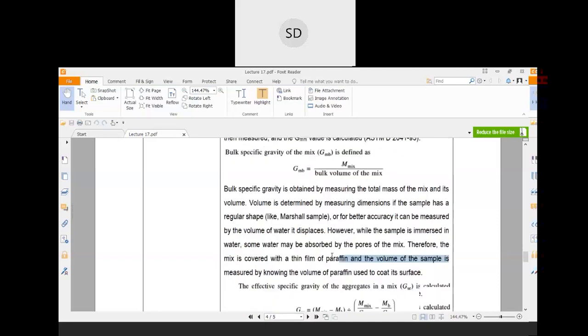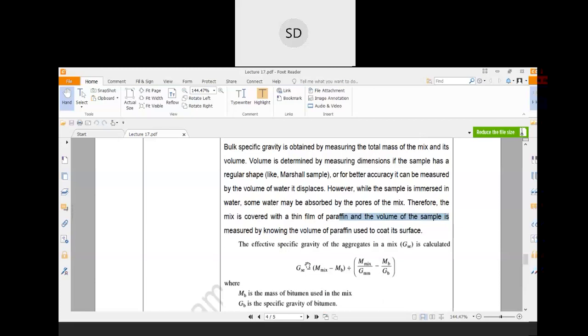The next, third definition is the effective specific gravity of the aggregate in the mix. Previously it was the effective specific gravity of the aggregate. Now here it is the effective specific gravity of the aggregate in the mix. So basically here you have to find out the effective specific gravity of the aggregate. As it is aggregate, first you need to consider the weight of the aggregate in that mix.